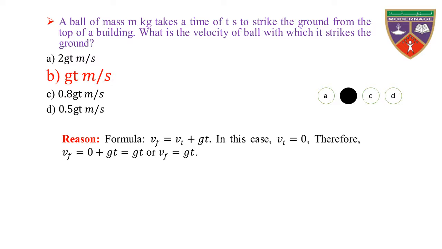Reason, formula, Vf is equal to Vi plus gt. In this case, Vi is equal to 0. Therefore, Vf is equal to 0 plus gt, which is equal to gt, or Vf is equal to gt. Hence, the ball strikes the ground with gt meters per second.